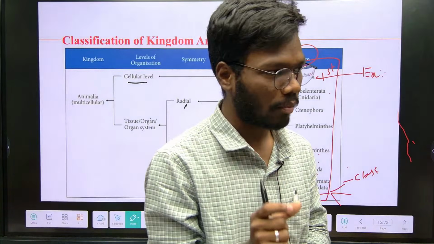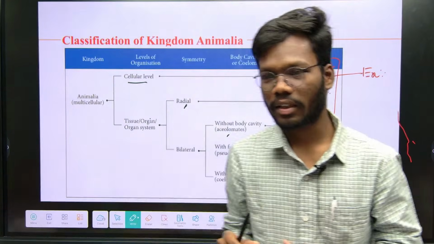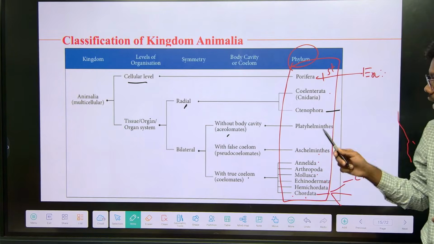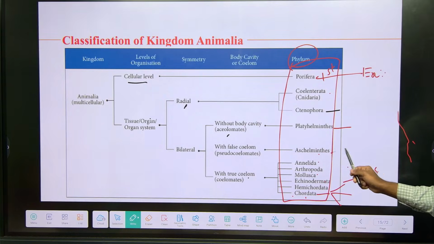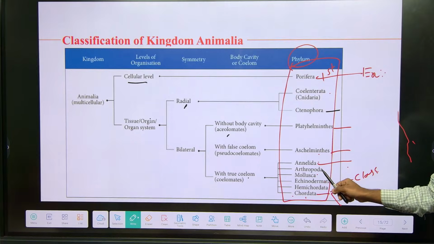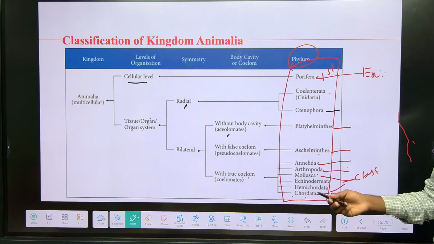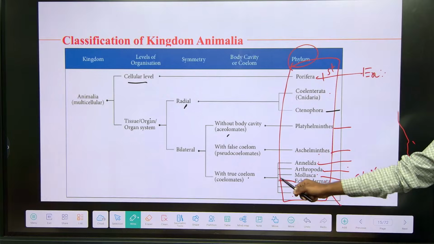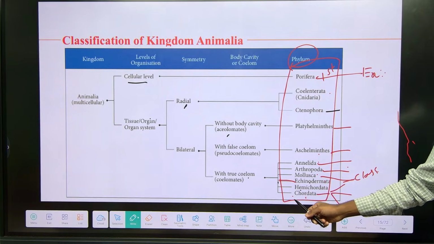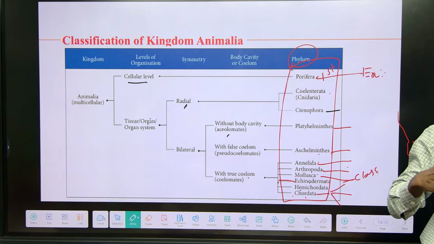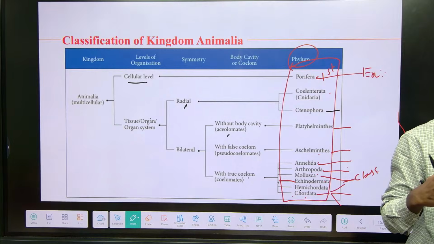For example, phylum Porifera means sponges, Coelenterata means hydra, Ctenophora means pleurobrachia, Platyhelminthes means tapeworm, Aschelminthes means nematodes. In Annelida, earthworm. Arthropoda, there are a lot of insects. Mollusca, shells, and octopus also you can remember, no problem. Echinodermata, starfish. Hemichordata, Balanoglossus. Chordata we will discuss. When you remember the characters with an example, you will never forget.